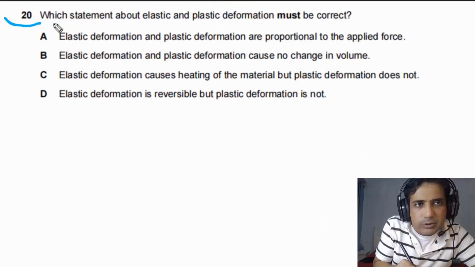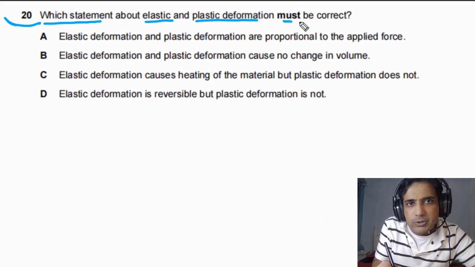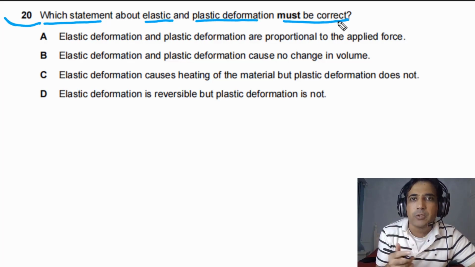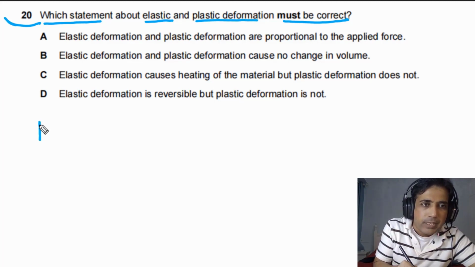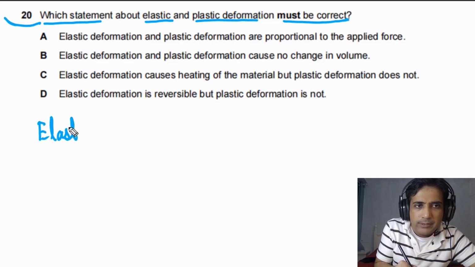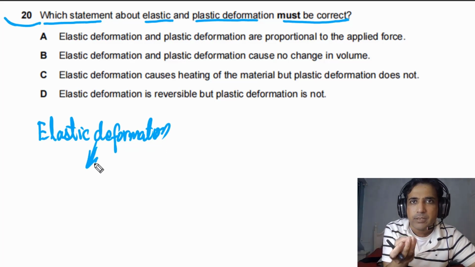For question number 20, we need to find out which statement about elastic and plastic deformation must be correct. First of all, let's try to understand what is elastic deformation and what is plastic. Elastic deformation simply means that if we deform any object elastically and we remove the force, the object can regain shape. So simply we can say elastic deformation means that when the external force is removed, the object can regain shape.